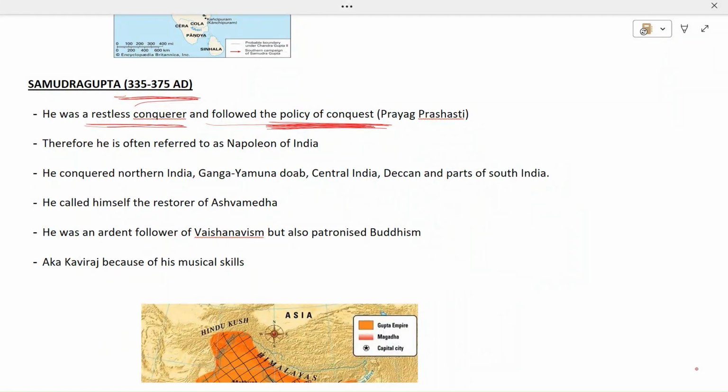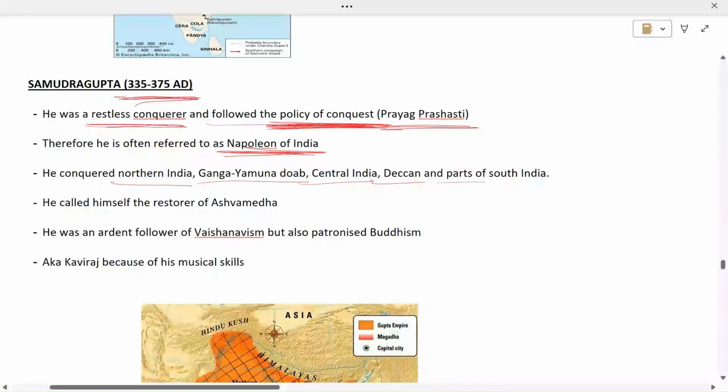And this is mentioned in the Prayag Prashasti, which is the composition of Harisena. Therefore, he is often referred to as the Napoleon of India. So, Samudragupta is also known as the Napoleon of India. He conquered northern India, Ganga Yamuna Doab, central India, Deccan, and parts of South India.